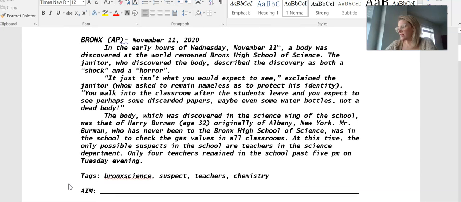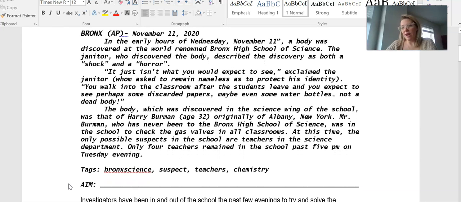The body, which was discovered in the science wing of the school, was that of Harry Berman, age 32, originally of Albany, New York. Mr. Berman, who had never been to the Bronx High School of Science, was in the school to check the gas valves in all of the classrooms. At this time, the only possible suspects in the school are the teachers in the science department. Only 4 teachers remained in the school past 5 p.m.